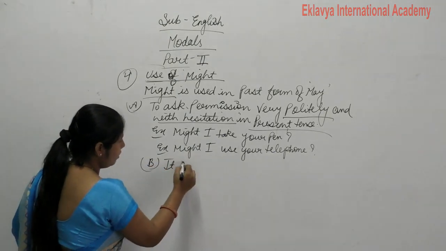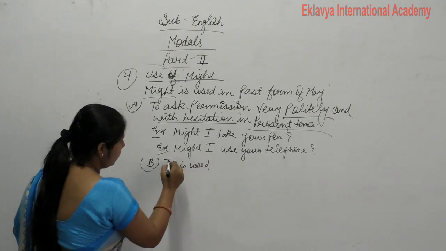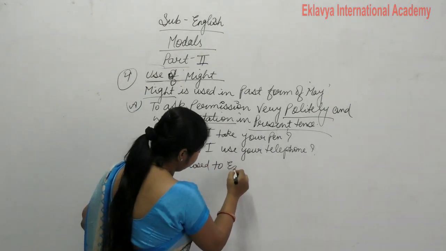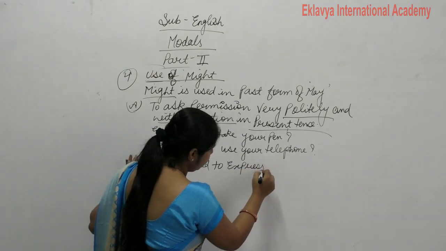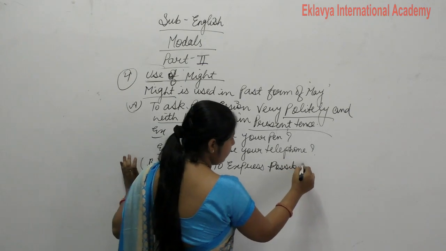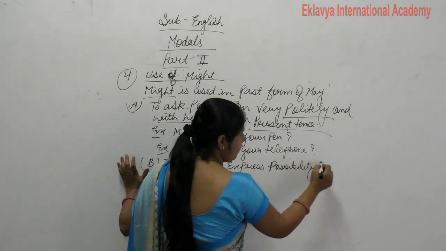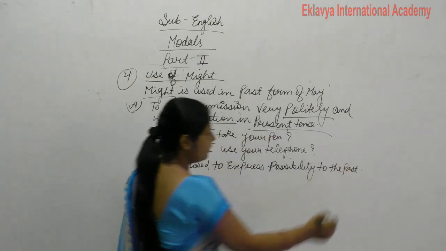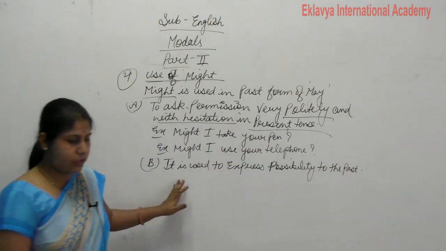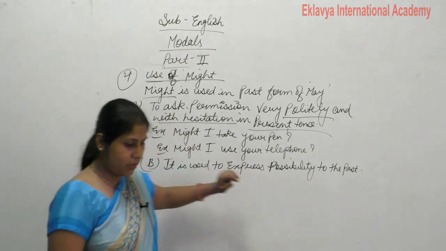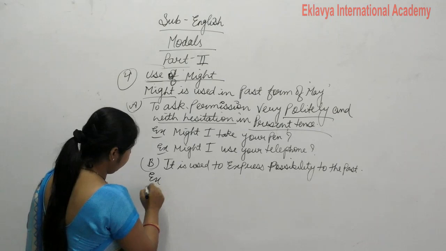It is used to express possibility to the past. Clear? So what is this? It is used to express the possibility to the past. Like example, your eldest son might have become a doctor.